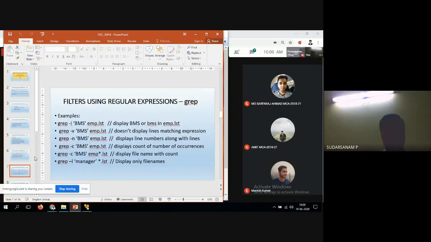Now I have entered some examples to see how they work. Grep minus i, that is what I told you, means ignore case, on the emp.lst file. Minus v displays the lines not matching. Minus n displays the line numbers along with the lines. Minus c displays the count of the number of occurrences, with the file names. Grep minus l manager star.lst displays only the file names.